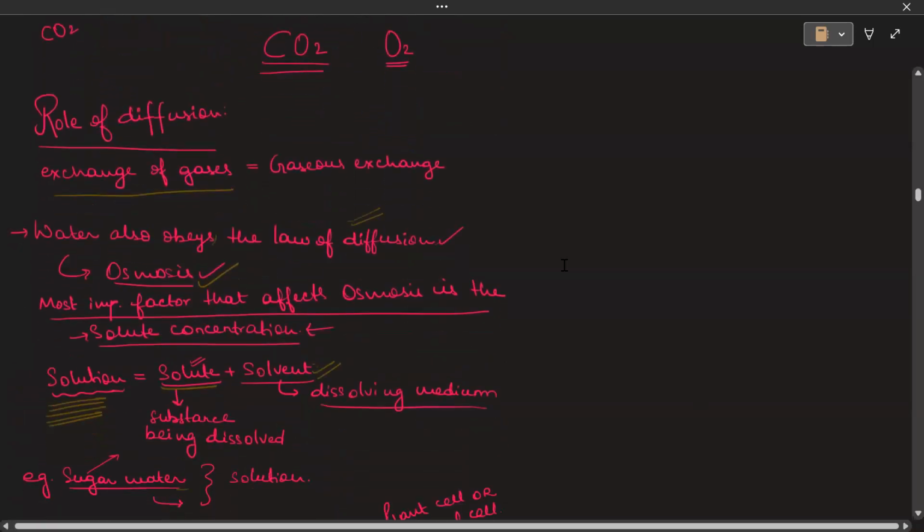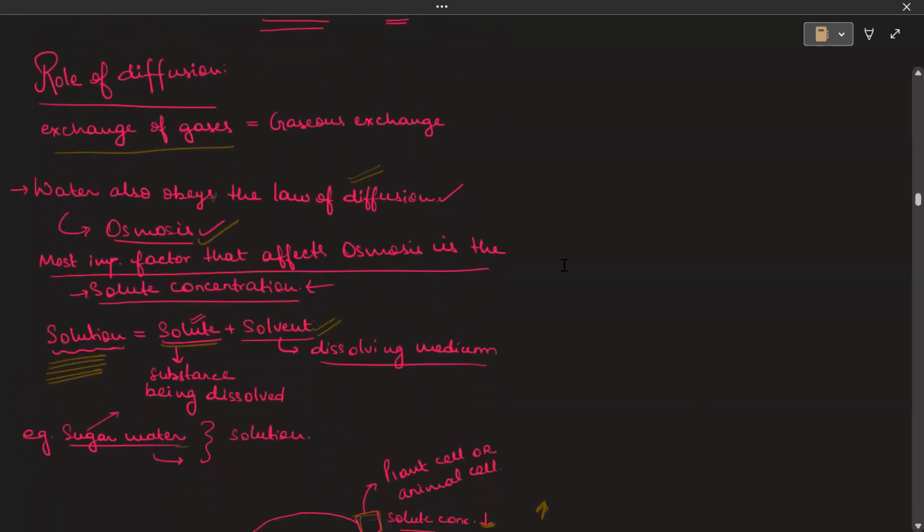Now let us look at the role of diffusion. Diffusion is responsible for the exchange of gases, or we can also call it gaseous exchange. Diffusion has a big role to play over here. Also, another thing to remember is that water would also obey the law of diffusion. But when we are talking about the movement of water, we'll call it osmosis. Here, the water will move from the region of its higher concentration to the region of its lower concentration.